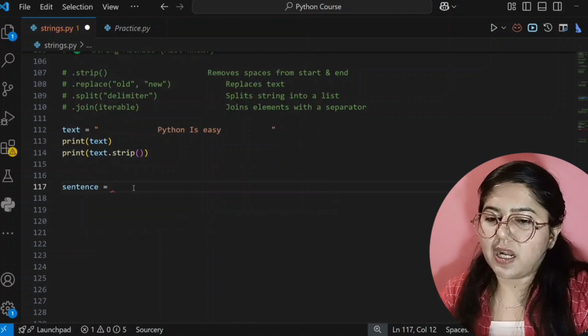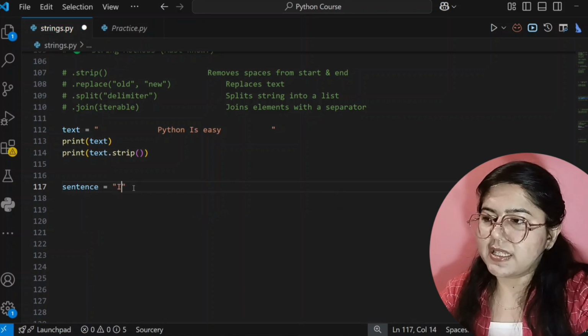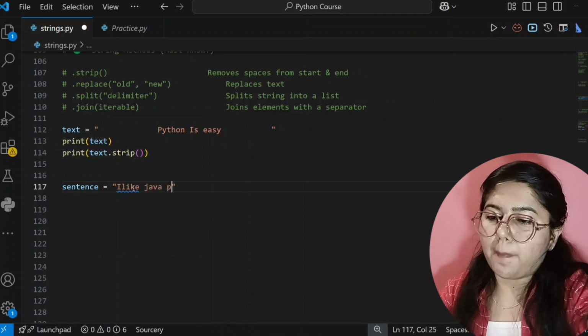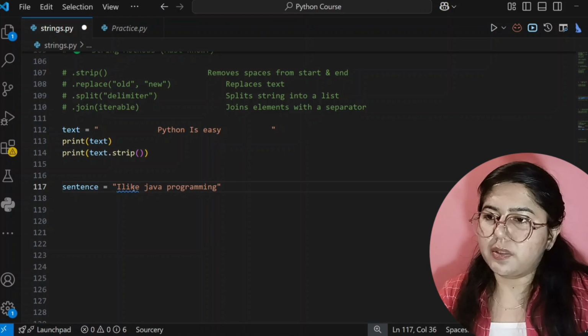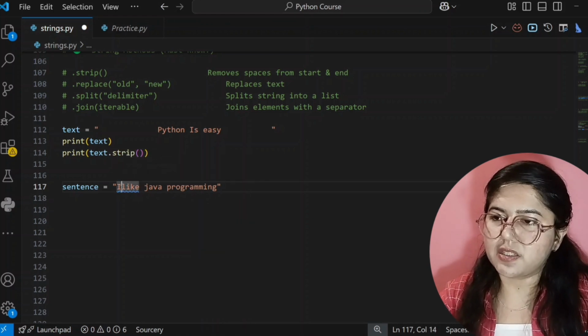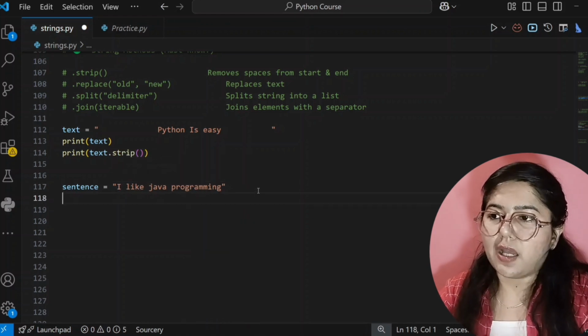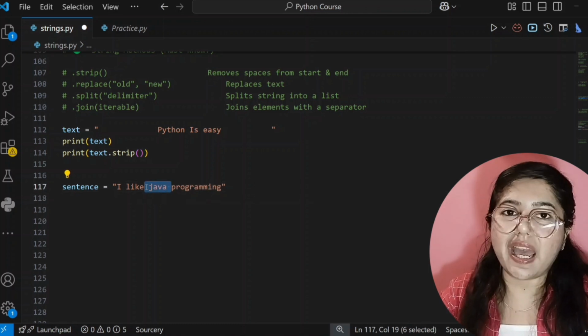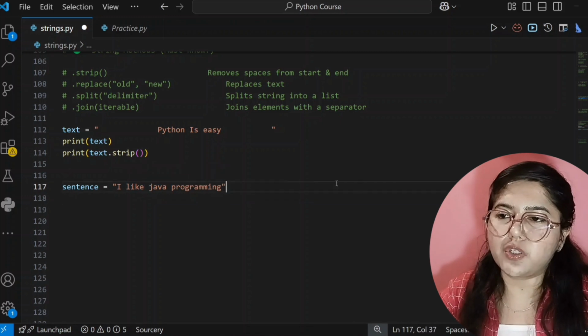Okay, and here I am giving a string that is I like Java programming. Okay, now I want to replace Java with Python, meaning I like Python programming as output. So how will we do that?